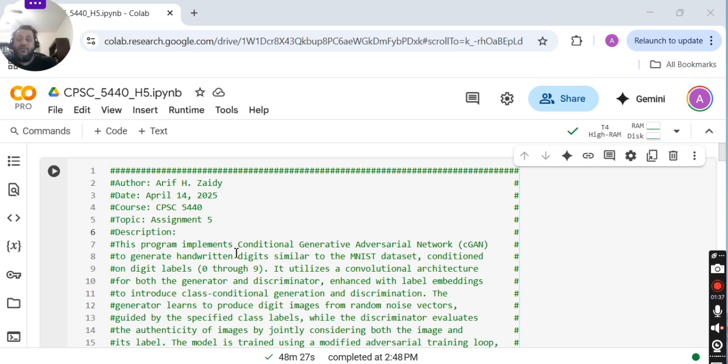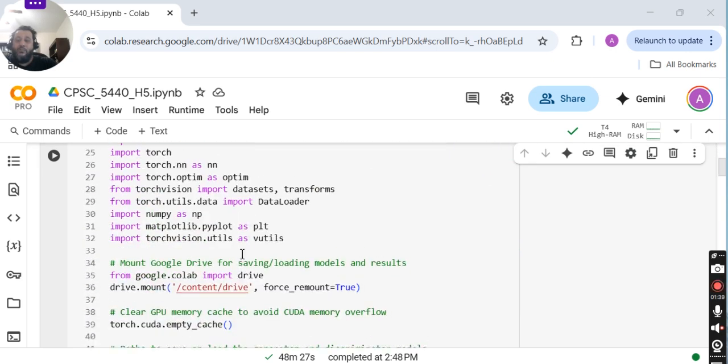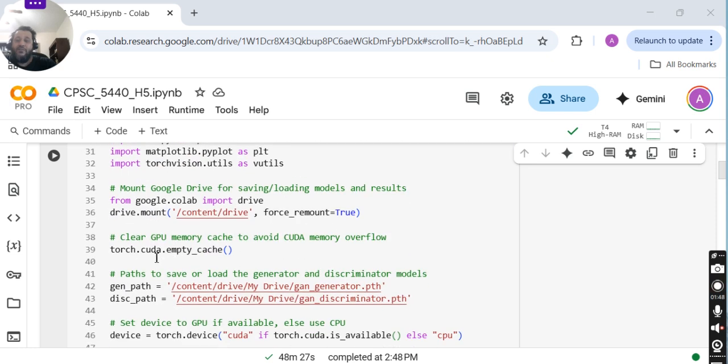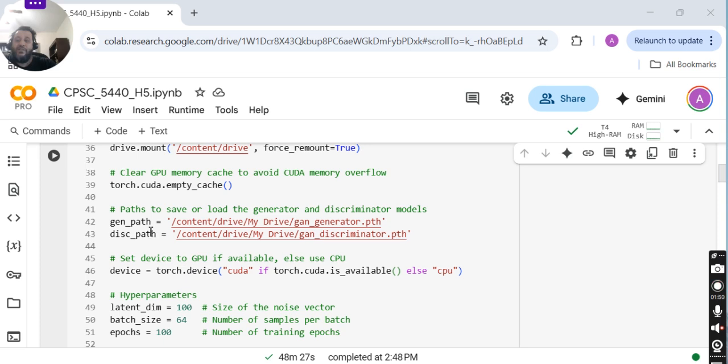Let me go through the program. I imported these torch libraries, as we were told to use these instead of Keras, which makes a lot of difference. Here I'm just assigning the paths, the generator path and the discriminator path. Both of them are saved on the Google Drive, and next time when you run it, if these exist, then we don't train the model.